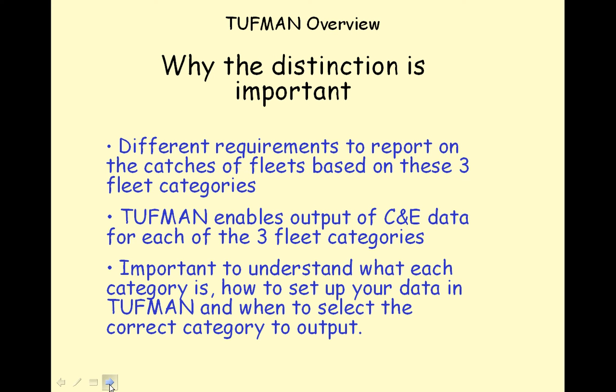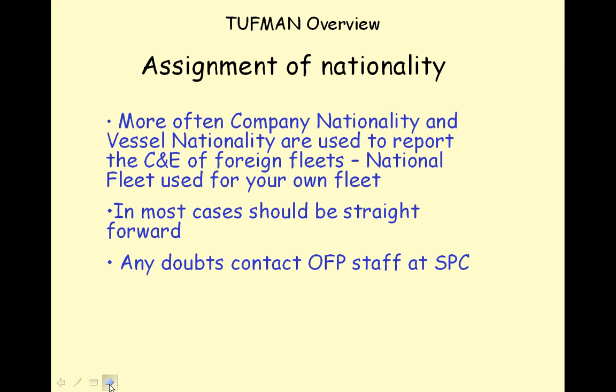The TUFMAN reporting system allows you to output the summarized catch and effort data for each of these three types of fleet category. It is important that you are aware of what each of these categories means and how to set up your data within TUFMAN, and then when to select the correct category depending on the use of the information reported from TUFMAN. The selection of company nationality or vessel nationality in TUFMAN reports is more often used to report the catch and effort of foreign fleets, while the selection of national fleet is typically used to report the catch and effort of your own national fleet.